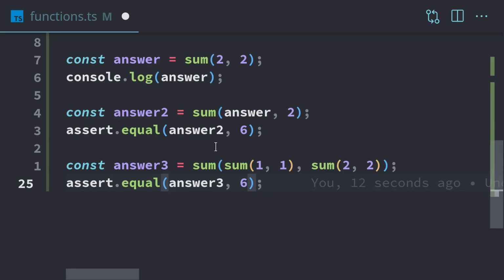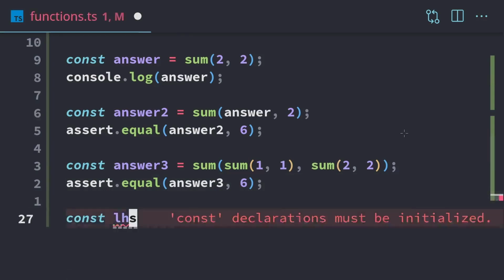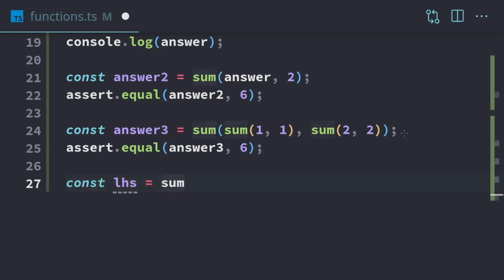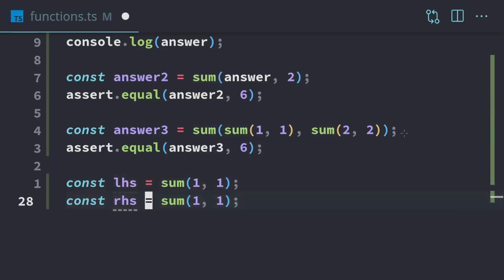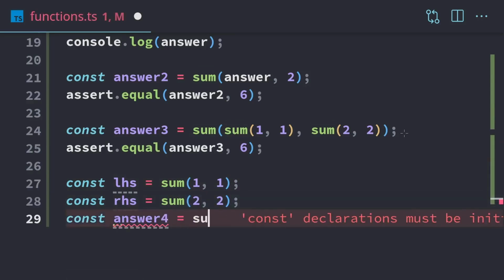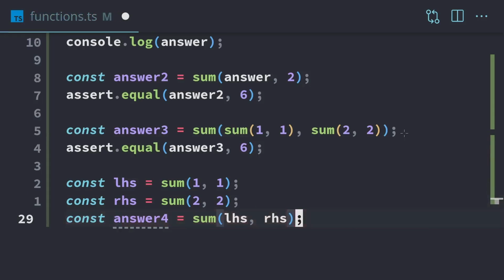Now, once we start nesting things like this, it can become unclear fairly quickly, kind of like having multiple Boolean expressions all smashed together in one line. So instead of just nesting everything like this, we can compose the answer of multiple function calls. Using the same example as above, left-hand side is sum of 1 and 1, and then the right-hand side is sum of 2 and 2. And then our answer is going to be sum of LHS and RHS. So here on the bottom, this is the same thing as this one up here. It's just a lot more clear.